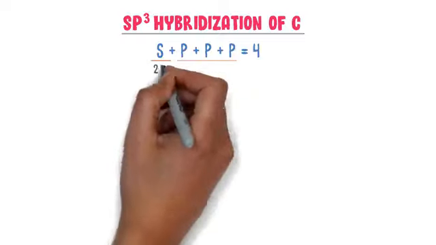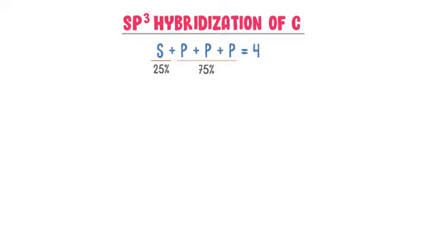sp3 hybridization means that in this mixture of atomic orbitals, there is one s orbital and three p orbitals. So there are total 4 orbitals present in sp3 hybridization. There is 25% s character and 75% p character present in the sp3 hybridization. Now, how do 1 s and 3 p orbitals combine together to form sp3 hybridization?